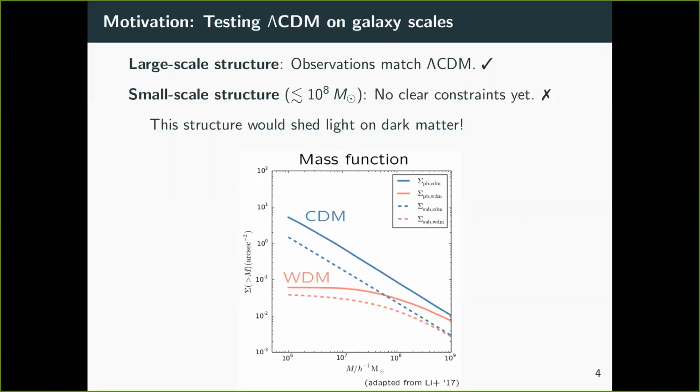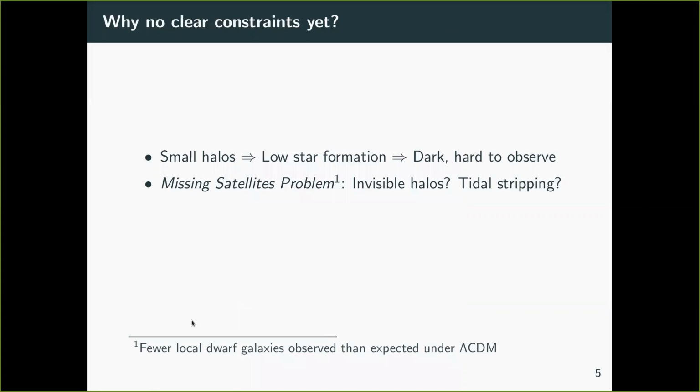So for example, here's the predicted mass function for cold dark matter and a plausible warm dark matter model. The mass function is just the abundance of structure at a given mass. So notice how they are similar at higher masses over here, but they differ greatly at lower masses. This means that observations for lower masses will be very helpful to distinguish between different dark matter models.